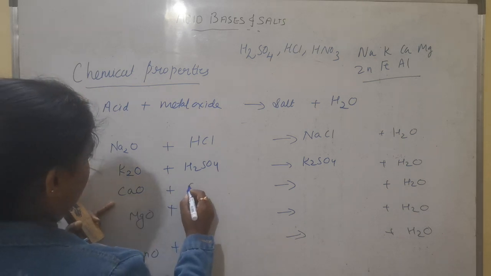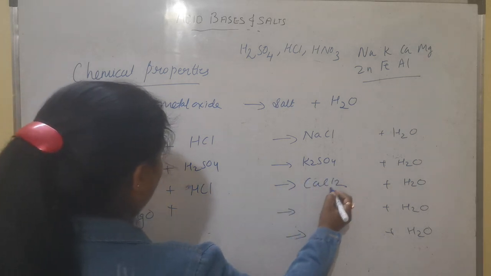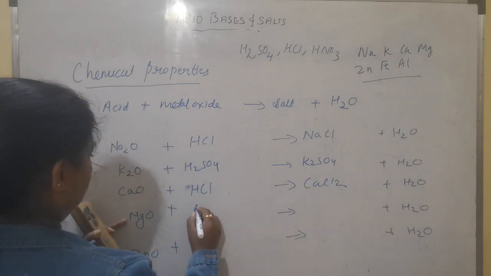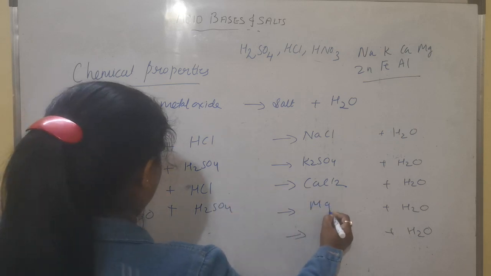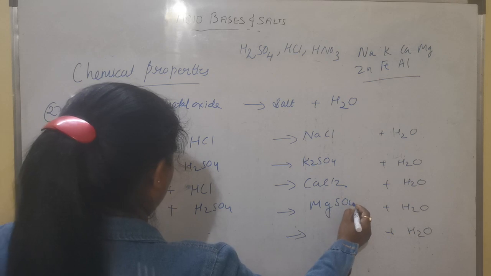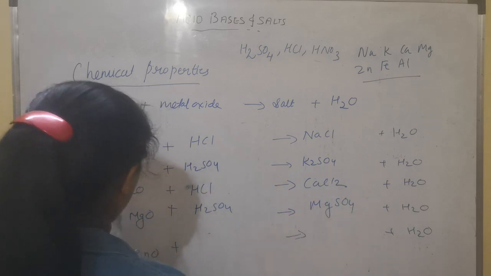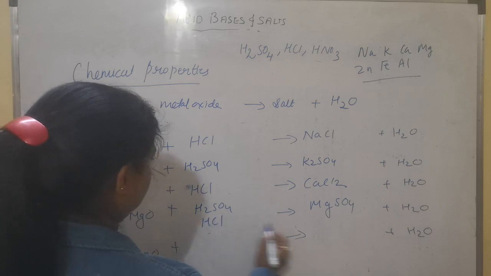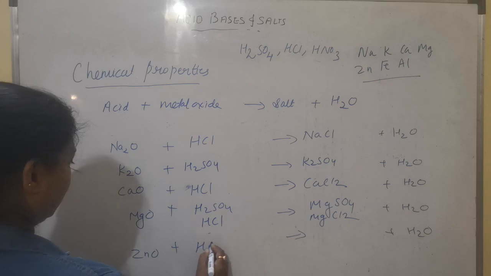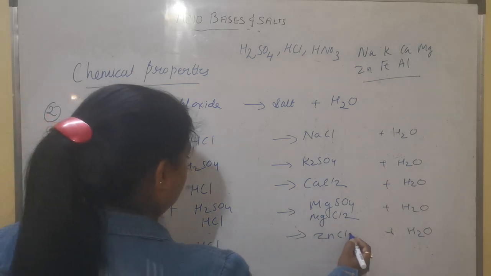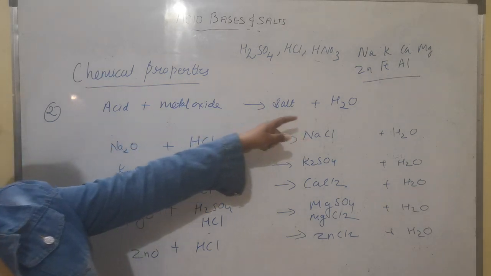CaO, HCl will become CaCl2 salt and water. H2SO4 will give you MgSO4 and H2O. HCl, if we take HCl here, we'll get MgCl2. ZnCl2. So you have to learn this equation.